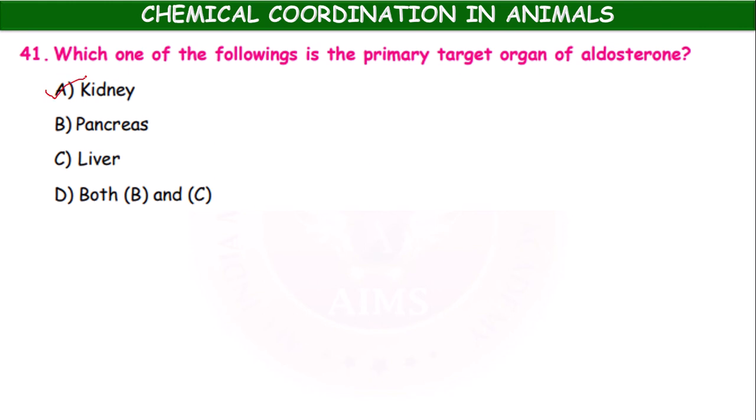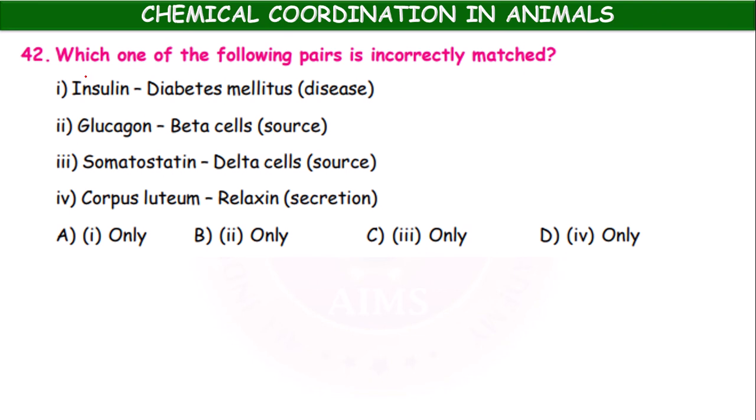Primary target organ. Which one of the following pairs is incorrectly matched? So this is analytical approach type question. Insulin, diabetes mellitus disease, glucagon, beta cells, somatostatin, delta cells source, corpus luteum, relaxin secretion. We have to select the incorrectly matched. So only 1, only 2, only 3, only 4.